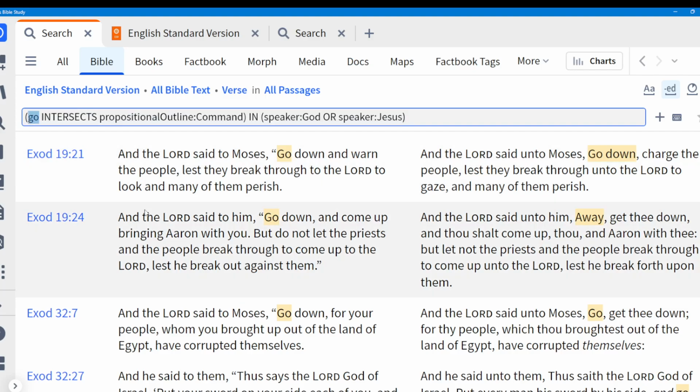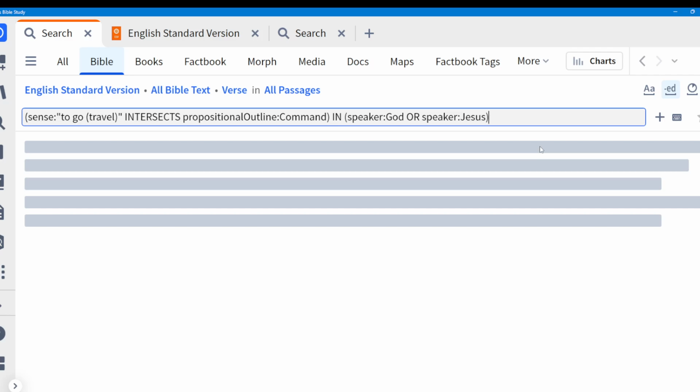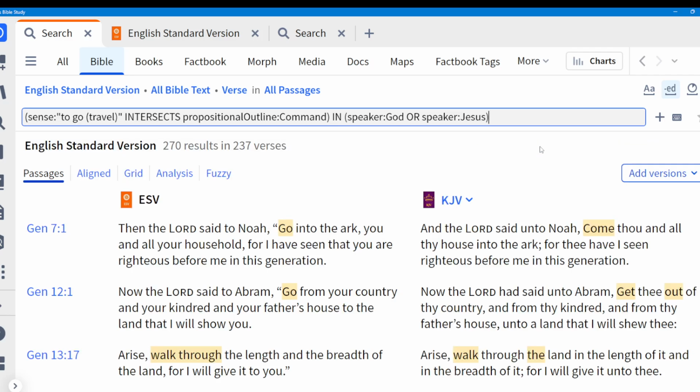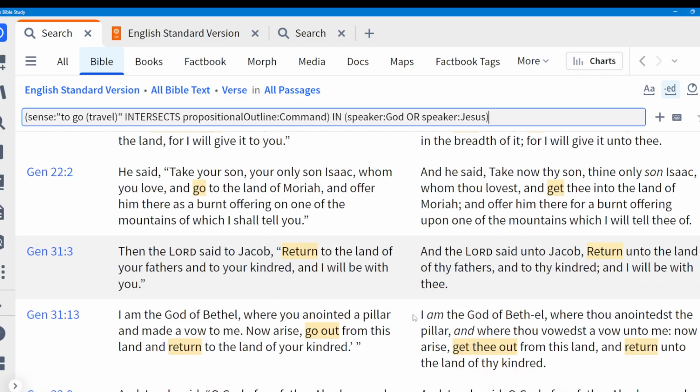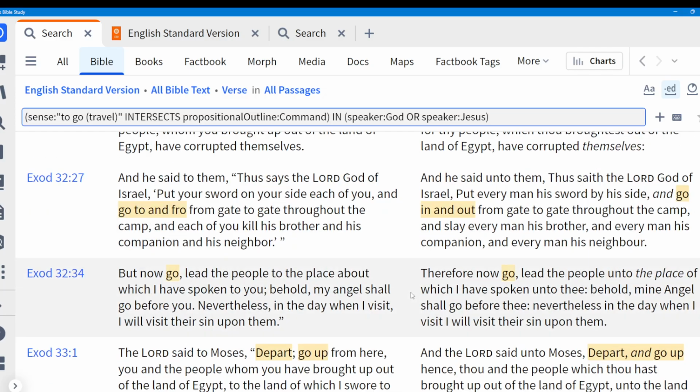And so now instead of looking for the word go, I'm looking for the sense go when it is tagged as a command and when it's speech and God or Jesus is the speaker. So now when I hit enter, I'm going to get some nice clean results, 270 results in 237 verses. That will let me get a nice picture of all the times that God commands someone to go.